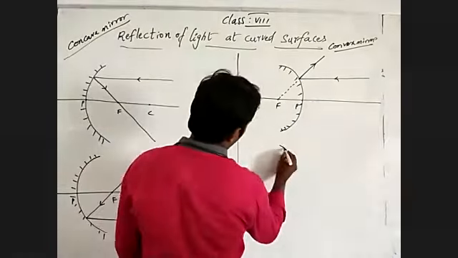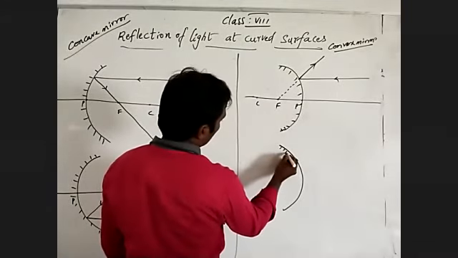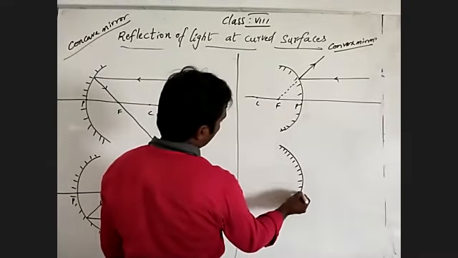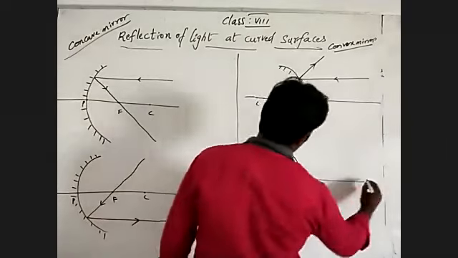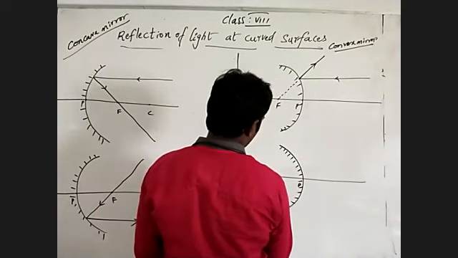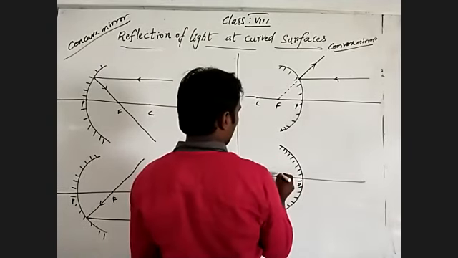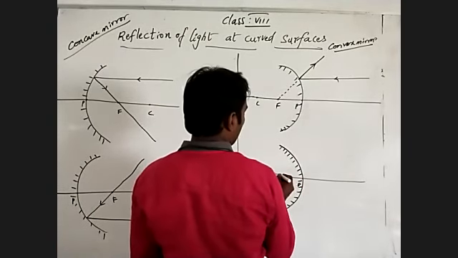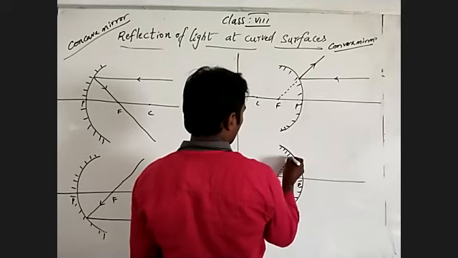See the outer curved surface, with the pole, focus and center of curvature. Here is the focus.